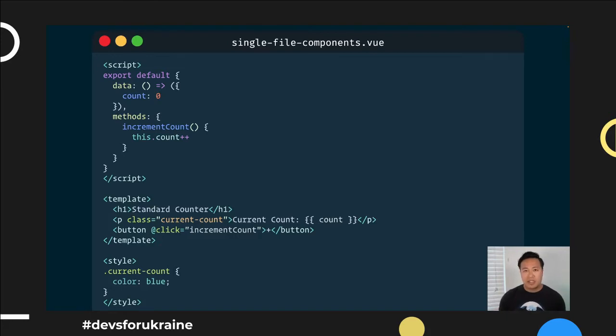Anyone who's done any migration of any legacy CSS styles will know that feeling of being afraid of moving things in one place and having it change somewhere else where it has dependencies. So that's one of the major advantages when it comes to single file components.